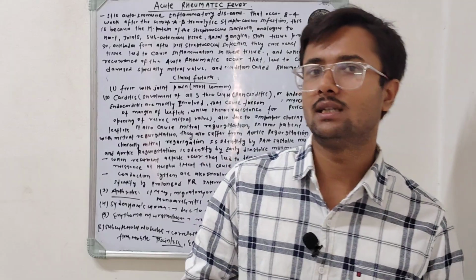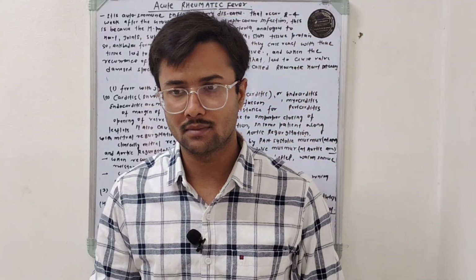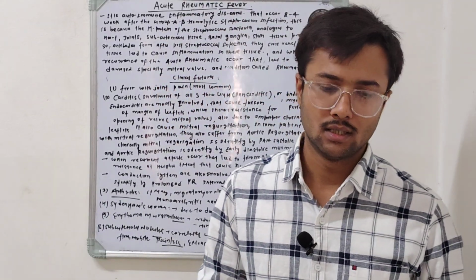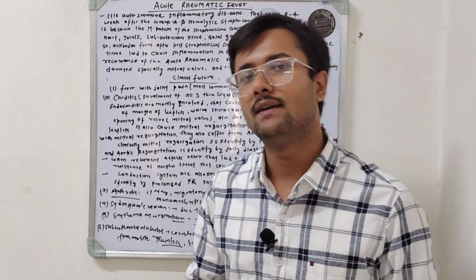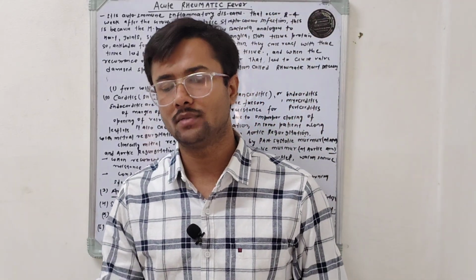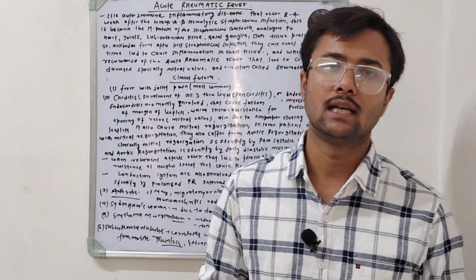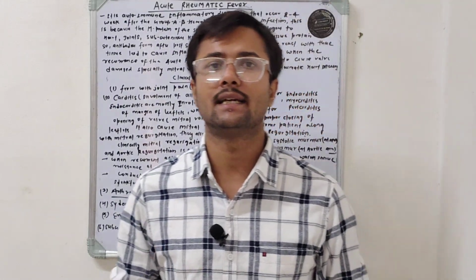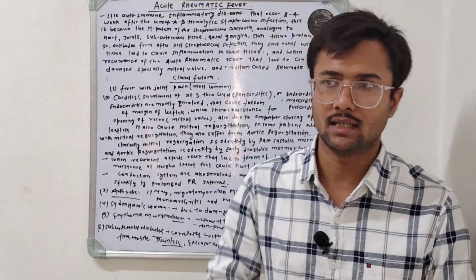Now the next thing is chorea, especially Sydenham chorea. How does this chorea happen? This chorea happens because the immune cells or antibodies cross react with the neuronal circuits of the basal ganglia.